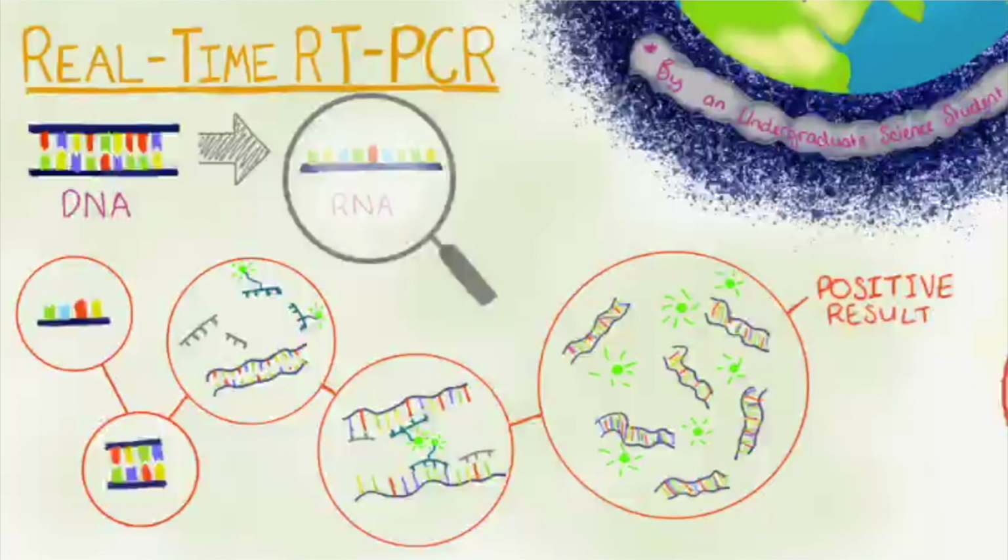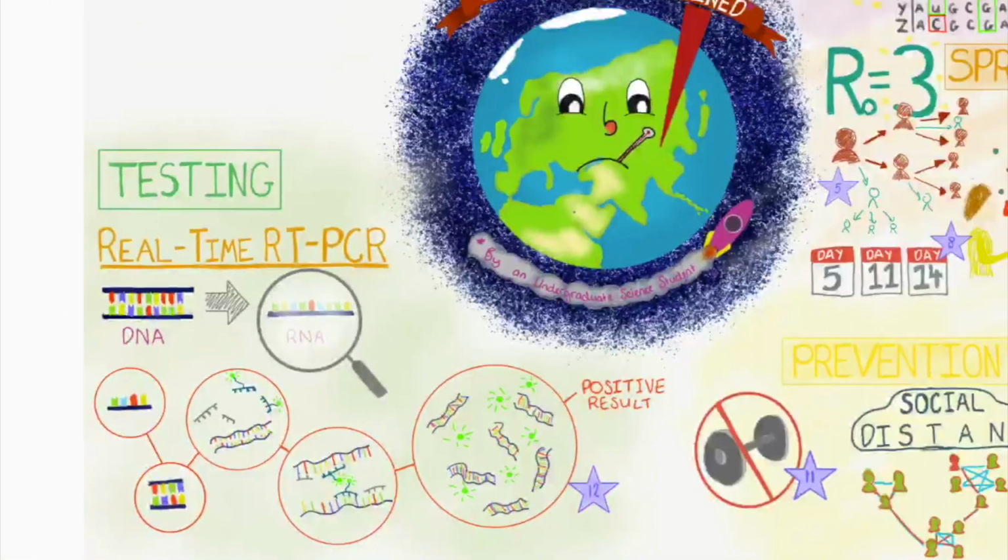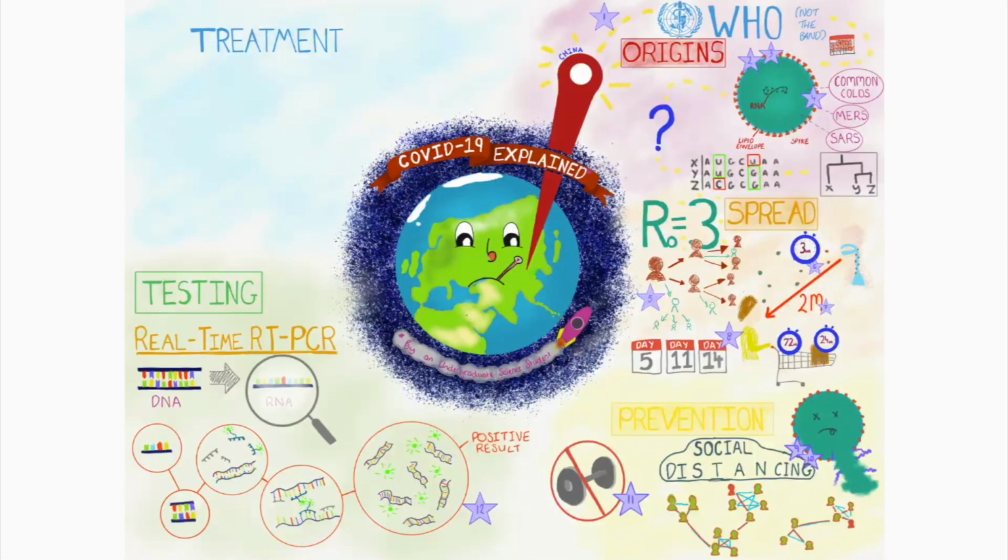To explain why shortages of testing are happening in some countries, I want to draw attention to the primers. The primers are specifically made for this test, and shortages of primers mean that the test can't be run. Okay, we have covered origins, spread, prevention, and testing. But for many patients, unfortunately, their worst fears will be realised, and their test will come back positive. Let's talk about what that means.